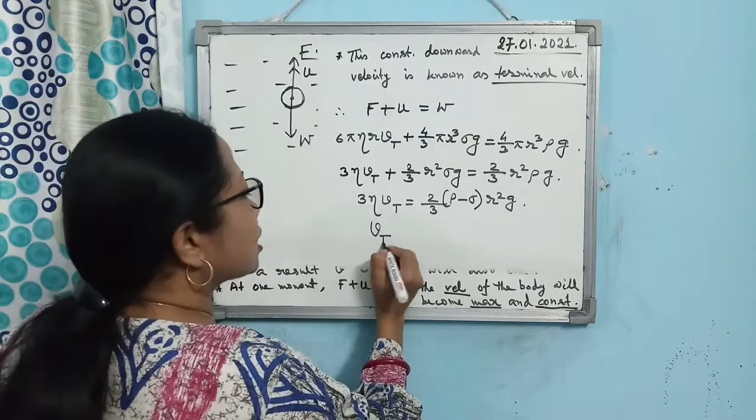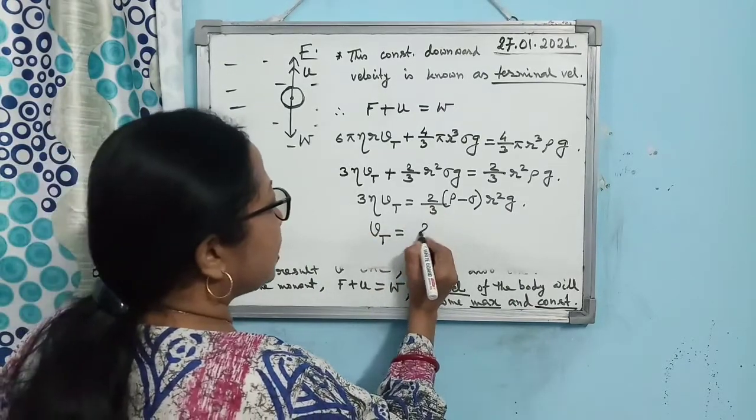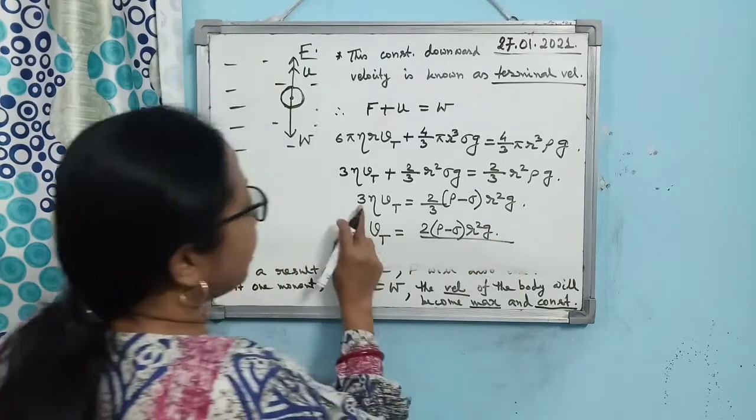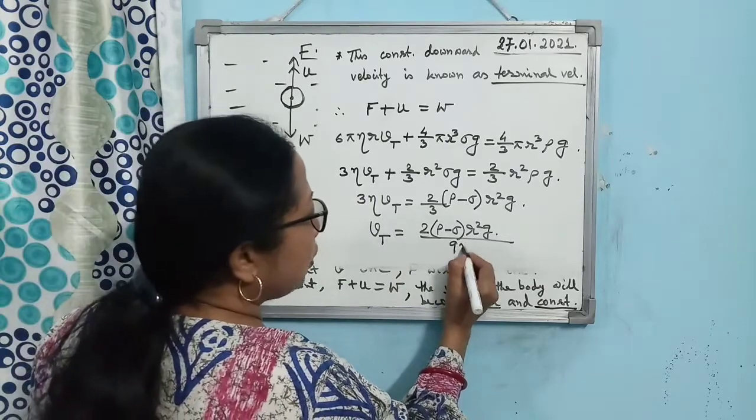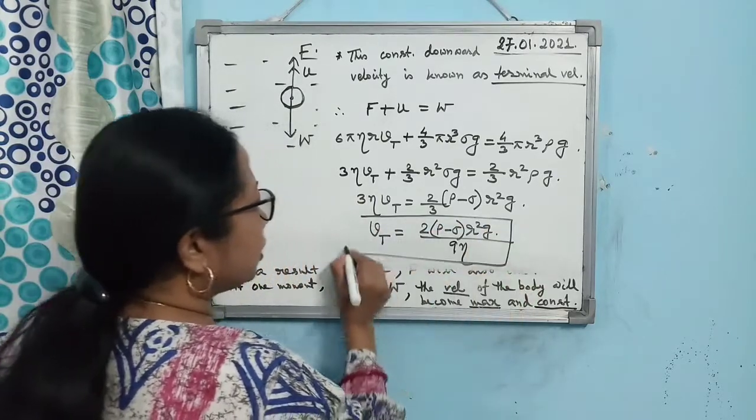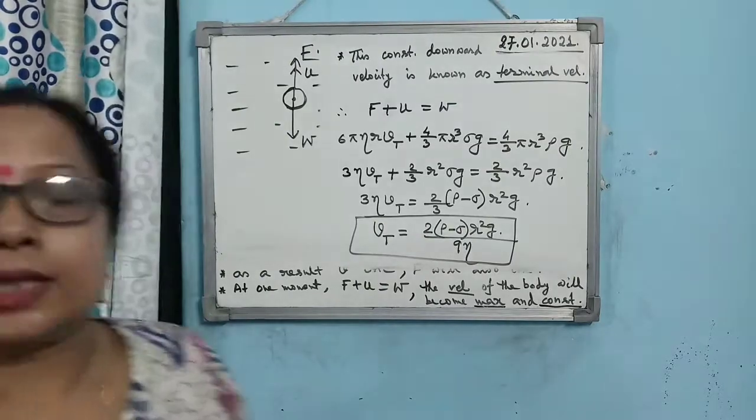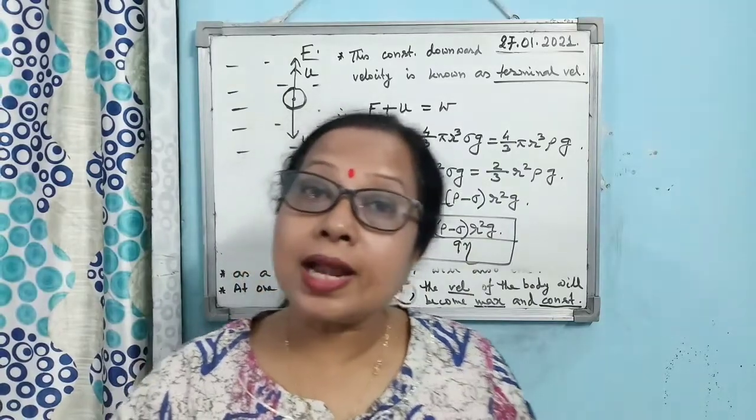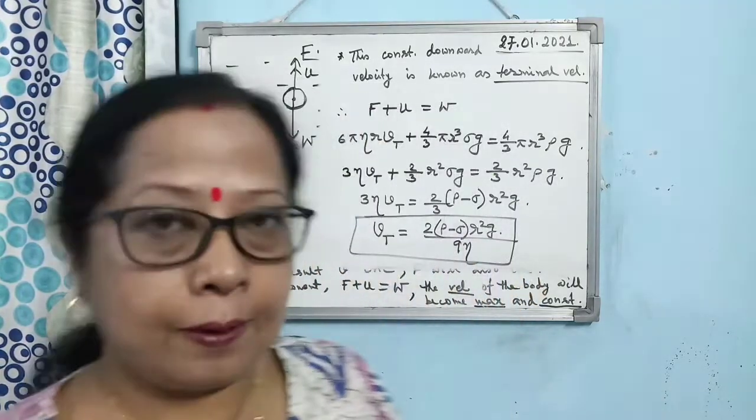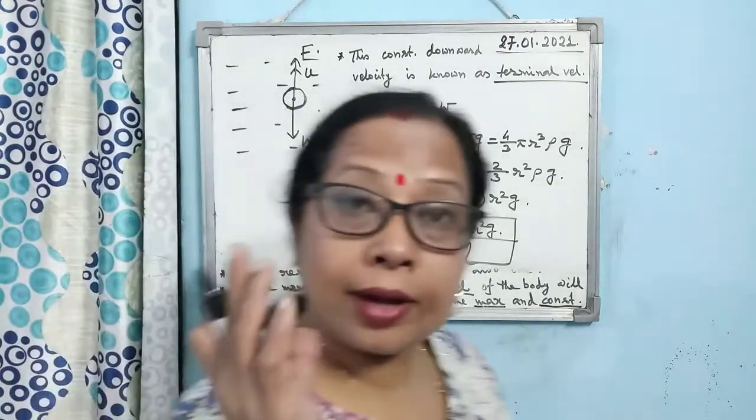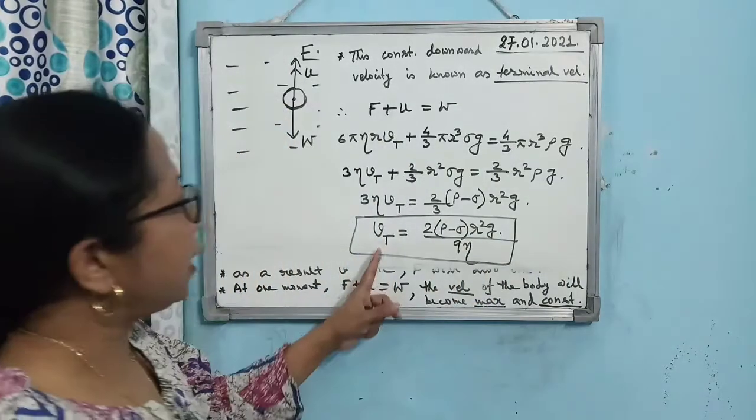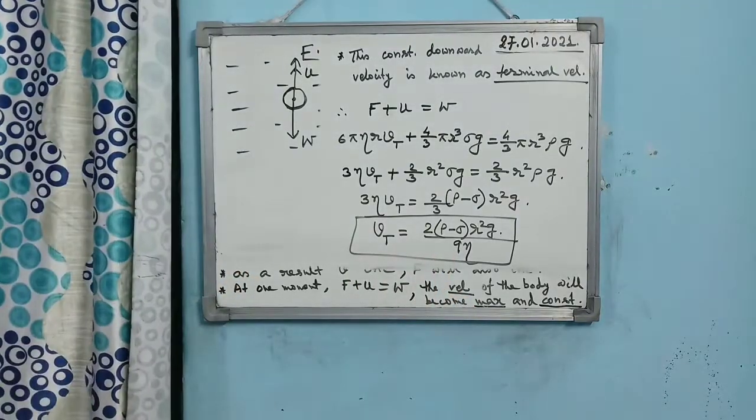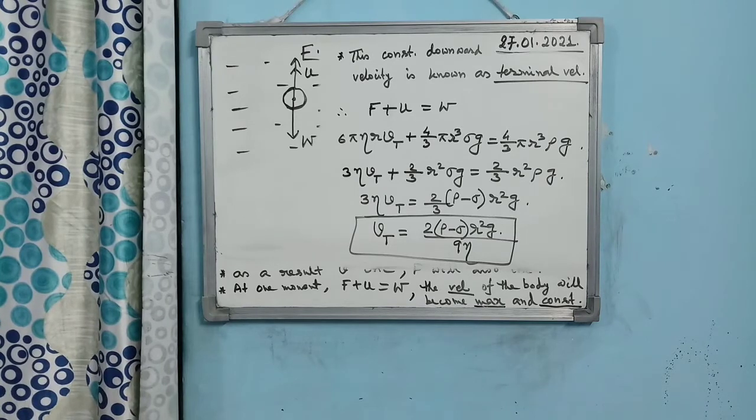So what is the expression for terminal velocity? You are getting 2 into rho minus sigma, r square g, divided by 3 3s are 9, so it is 9 eta. This is the expression for terminal velocity of a body falling through a liquid, or a liquid drop falling through air. That is applicable for a falling raindrop. This formula you also have to learn and remember to solve the numericals related to terminal velocity.